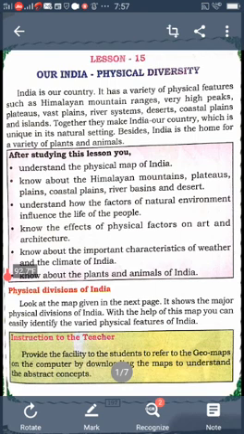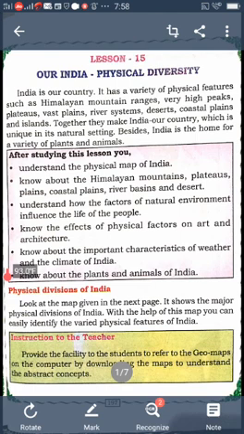The next physical division is the northern plains. Northern plains are like a playground. There are no obstructions. They are vast and fertile. They are located south of the Himalaya. The vast, fertile and level land is there. The level land is called plain.